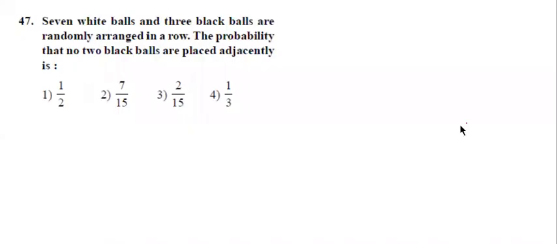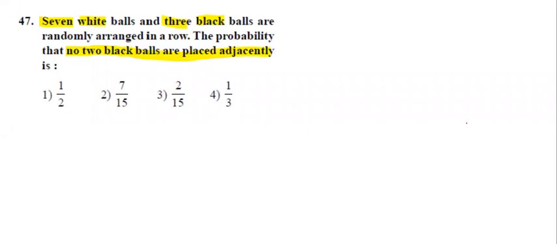Next question. 7 white balls and 3 black balls are randomly arranged in a row. Then the probability that no two black balls are placed adjacently. How many balls are there? 7 white, 3 black. No two black balls are placed adjacently.